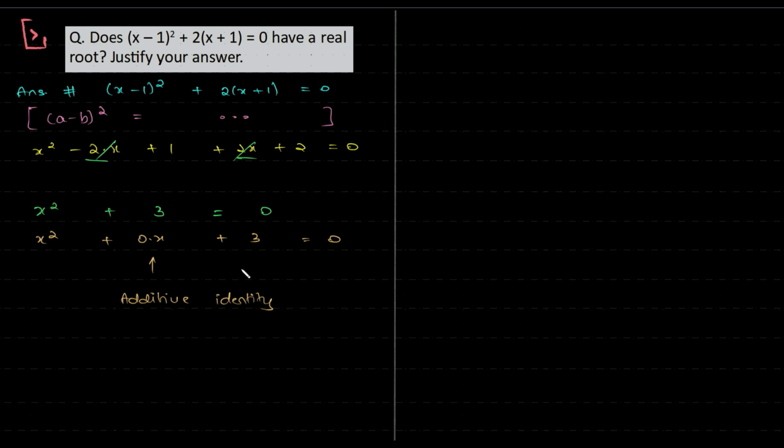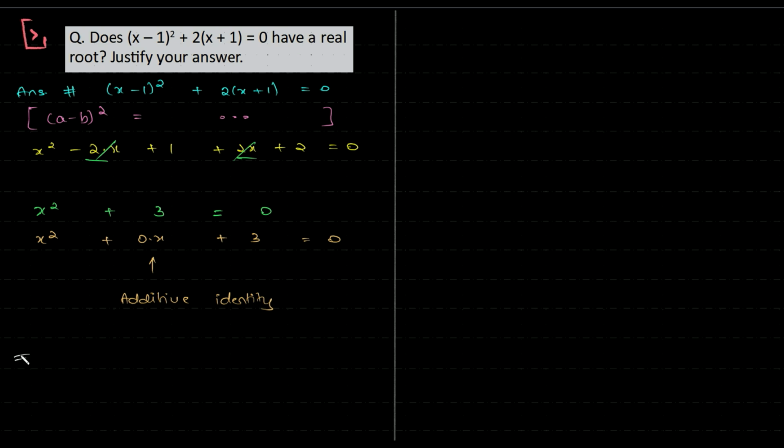0 plus anything is that itself. Like 3 plus 0 is 3. 4 plus 0 is 4. 4x plus 0 is 4x. So x² + 3 + 0 is x² + 3 itself. And can I multiply anything with 0? Yes. And so I have this particular expression.